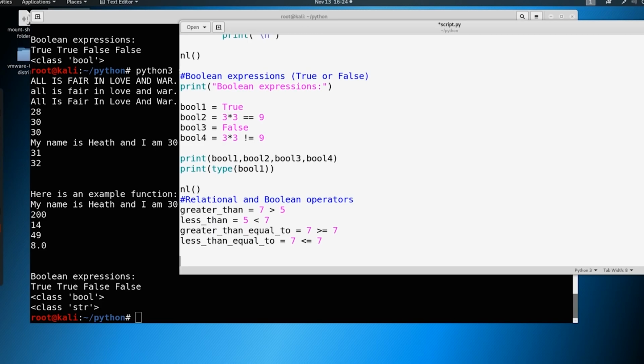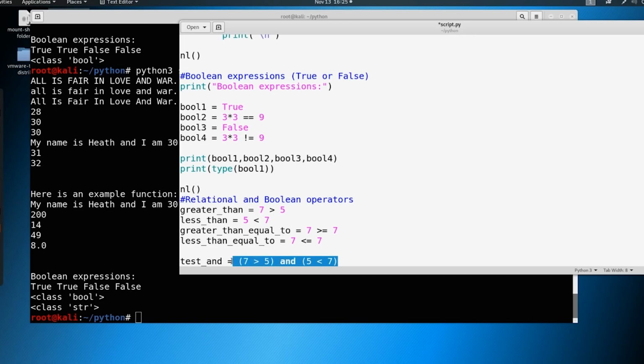There are other things that we can add in here. So what if we bring in multiple operators? For example, we could say test, and you can call this whatever you want. What if we say 7 is greater than 5 and 5 is less than 7. We see here that this is true and this is true.